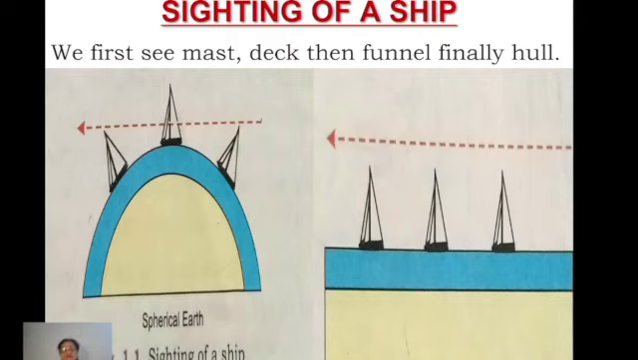Now when we talk about the shape of Earth, since the beginning, in ancient times, people were thinking that the Earth is a flat surface body and not a spherical body, right?